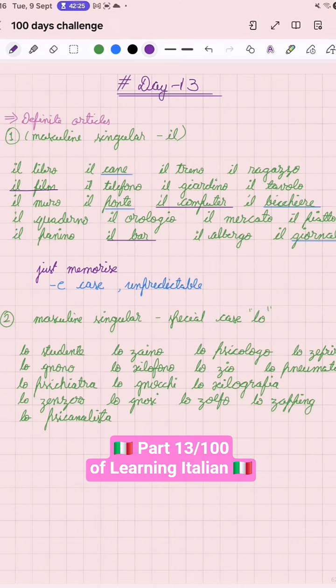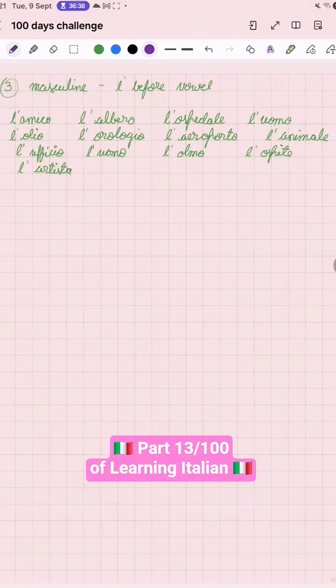Similarly, for a masculine singular, there's the special case when we use lo. So lo studente, lo zaino. Basically, the tough words which Italian can't pronounce, we have to add lo. And this set of examples is just another case of the previous one, when two vowels are coming together. So instead of adding lo, we are just adding this L and this apostrophe. Instead of two vowels coming together, we kind of evaporate one vowel.